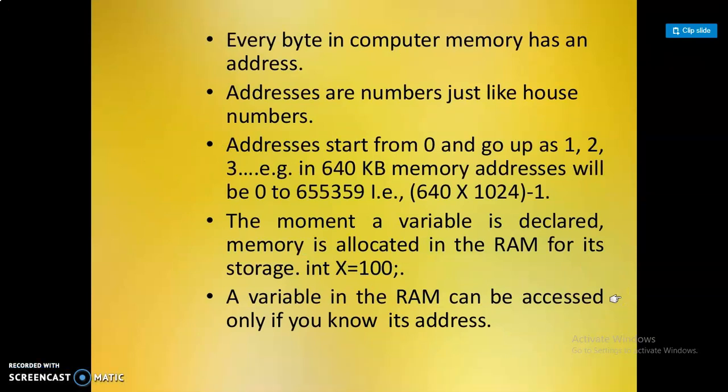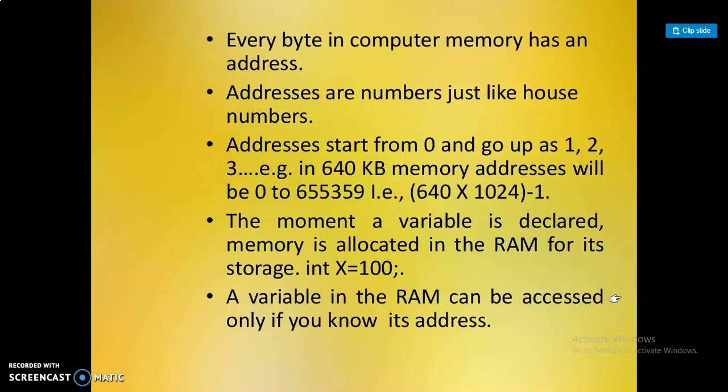Every byte in computer memory has an address. Addresses are numbers, just like house numbers. For example, each byte stored in computer memory has an address. Just as you have an address, your house address, every byte in computer memory has an address, starting from 0 and going up. The moment a variable is declared, memory is allotted in the RAM for its storage.